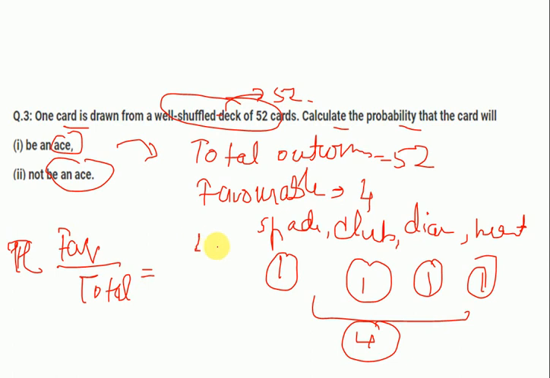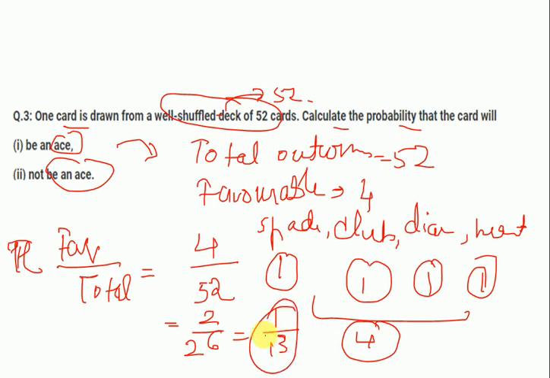So favorable are 4 upon total 52, and after solving you get 2 upon 26, then 1 upon 13. So this is the probability of getting an ace after taking out one card, right?